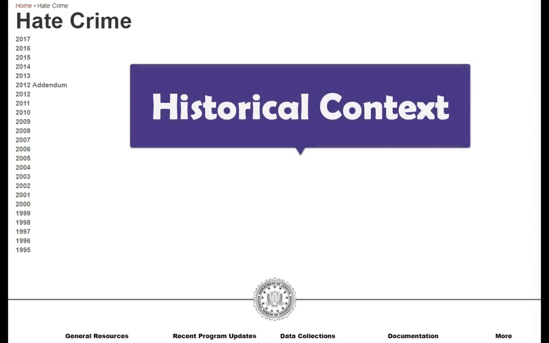Now that we have experience looking at the different FBI tables, I'll bring up one last important factor, which is historical context. Hate crimes tend to fluctuate each year, so in order to determine if our current trend or year's data is something that should alarm us, it's important to look back to see the broader historical context. The first page that we started off at is the best place to do this, as it lists the data by each year.